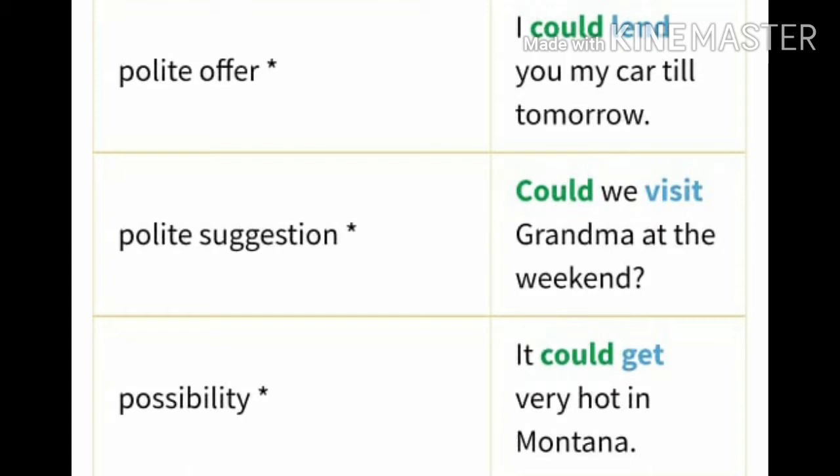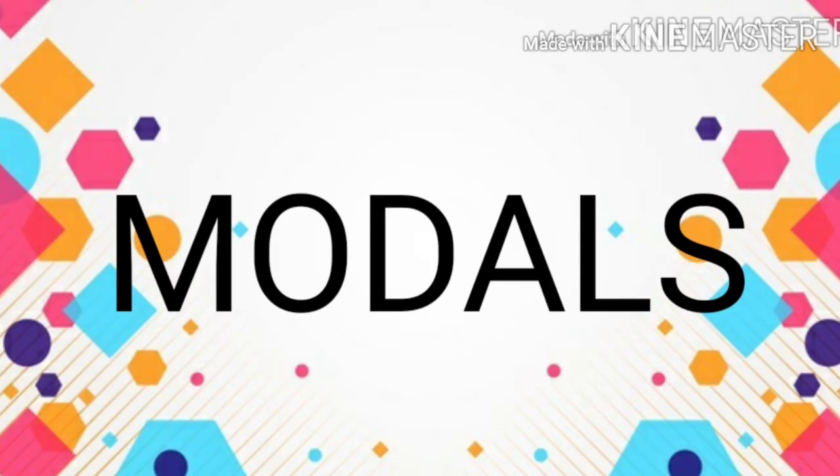Possibility: It could get very hot in Arizona or mountain or something else. Same examples, just shuffled, can with could. These are the uses: possibility, polite suggestion, polite offer, polite request, polite question, permission, and ability come with could.